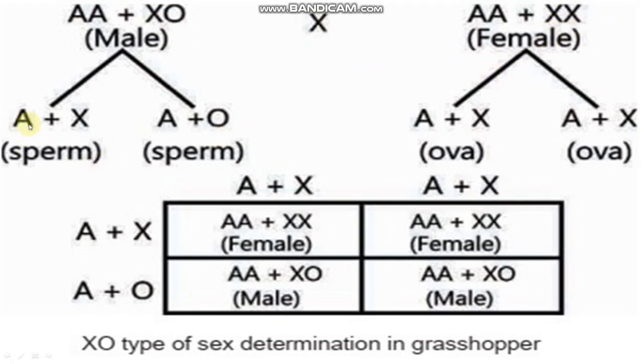A resembles autosome. Here this is a sperm, A plus X, and here also A plus, with no X present in this case. Here A plus X, A plus X is the ova, right?